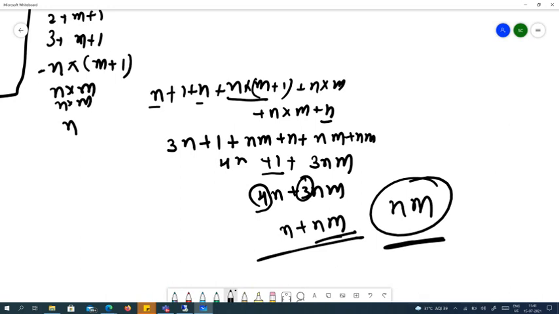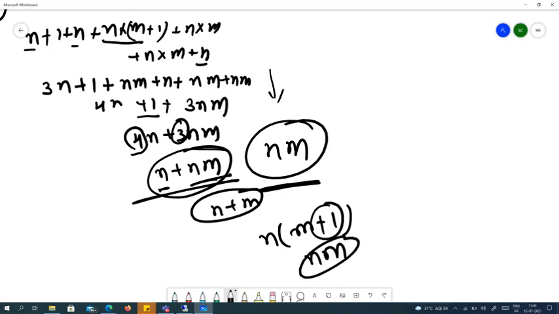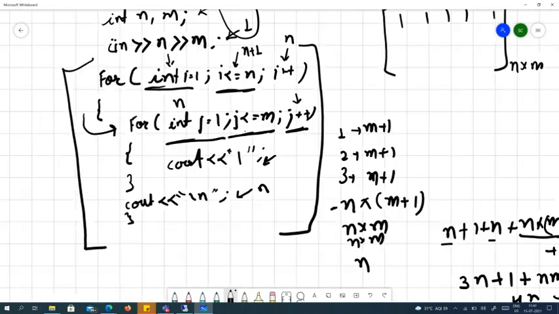Isn't it simple? We can directly find out what is the highest power or highest multiple. Among these two, if it was n plus m, then we cannot take one variable. But n was there in everything, so it was n into m plus 1. So this is constant, we can leave the constant. It is nm. Simple. So the time complexity of this program was nm.